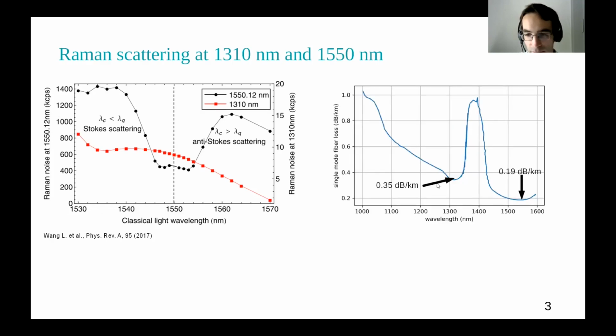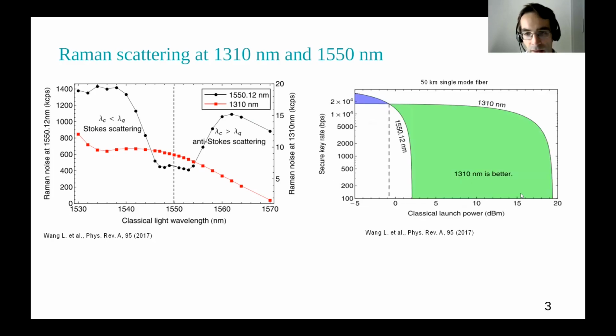The question is now, is it worth to use a wavelength of 1310, although it has a higher loss in the fibers of the network, or is it worth to use 1550? And the answer is, it is worth to use 1310, at least for short fibers or for shorter distances.